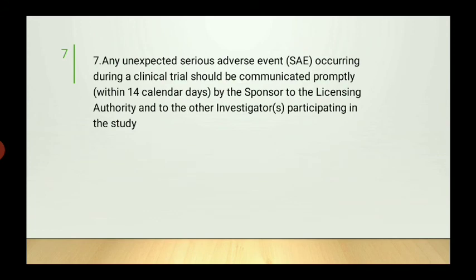So the seventh role and responsibility: any unexpected serious adverse drug reaction occurring during the clinical trial should be communicated promptly, within 14 days, by the sponsor to the licensing authority. Licensing authority means something like the FDA. When there is any serious adverse effect or anything unlikely happening in a clinical trial, the report should be submitted to the licensing authority within 14 calendar days, and to other investigators participating in the study.